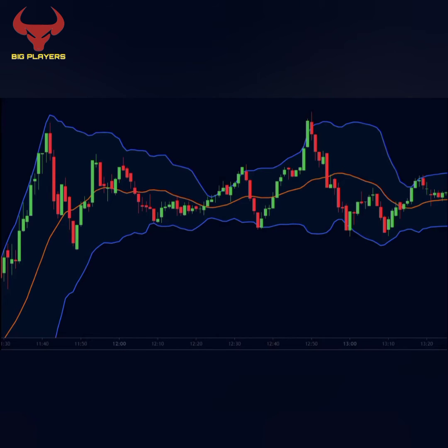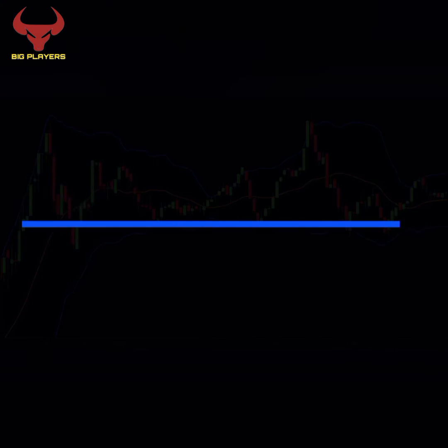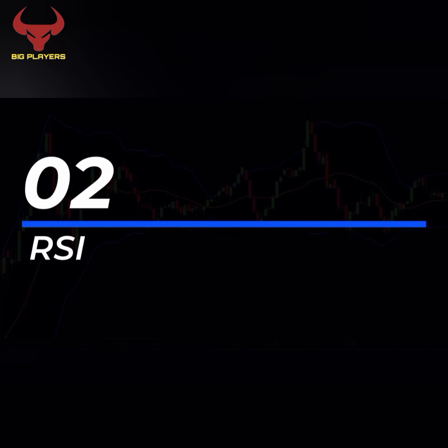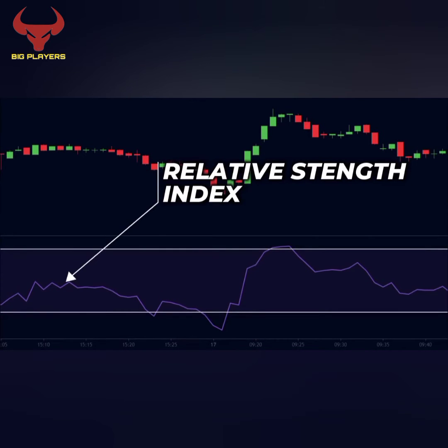This means that we will look for selling opportunities when the price is near or above the upper band. And we will look for buying opportunities when the price is near or below the lower band. Then we will look at the second indicator to confirm our bias. The second indicator in our strategy is the RSI. The RSI stands for Relative Strength Index.